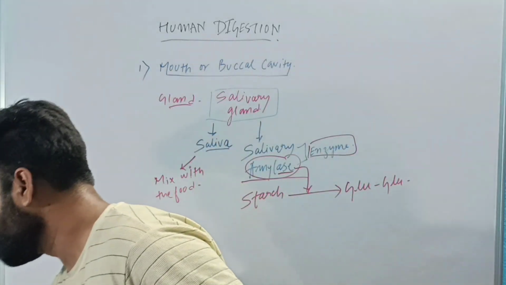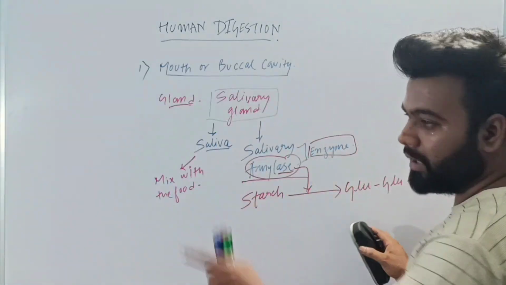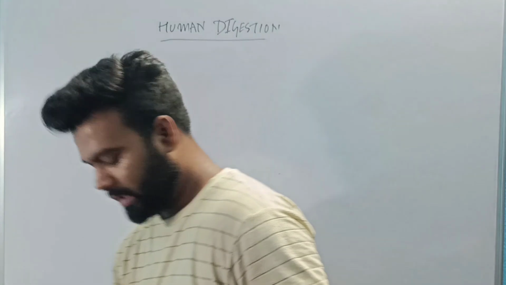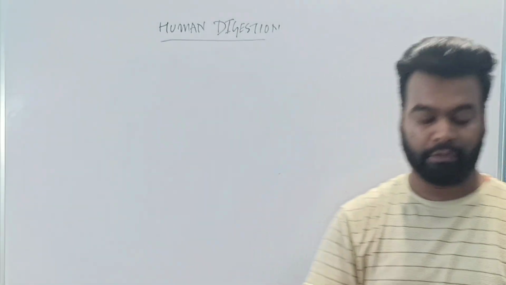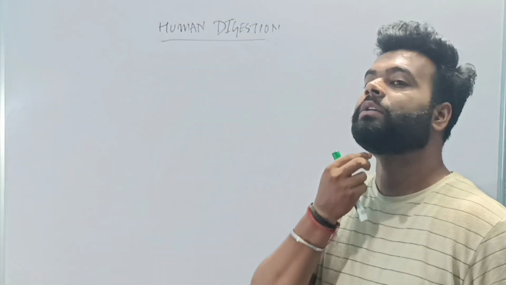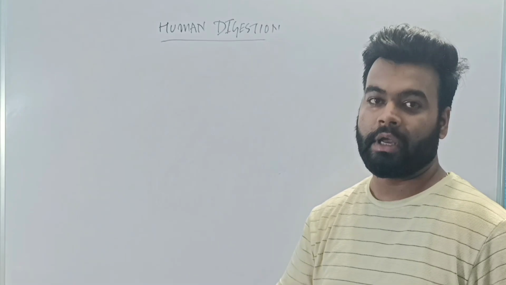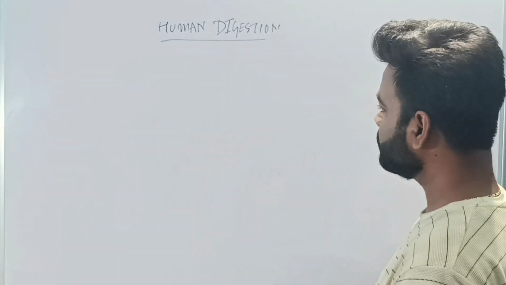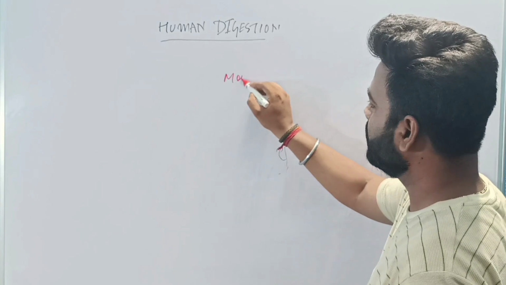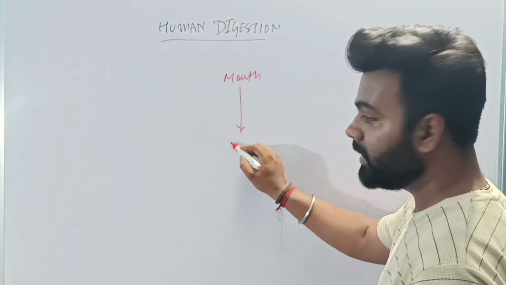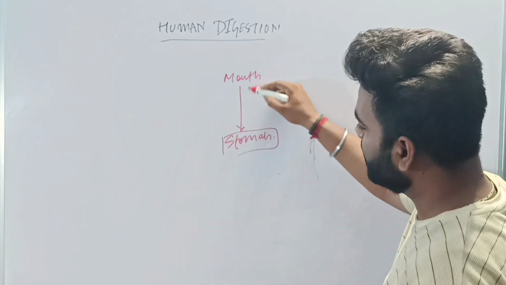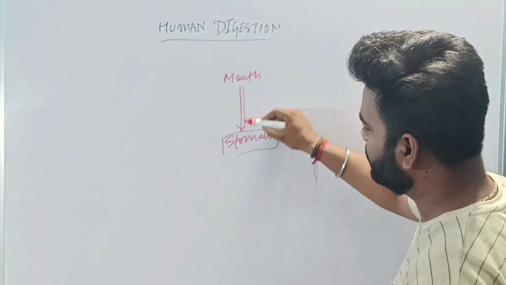Now once this is over, the food will move from your mouth to the stomach. But from the mouth to the stomach, there is a passage.